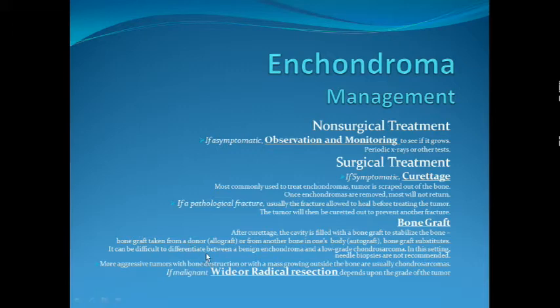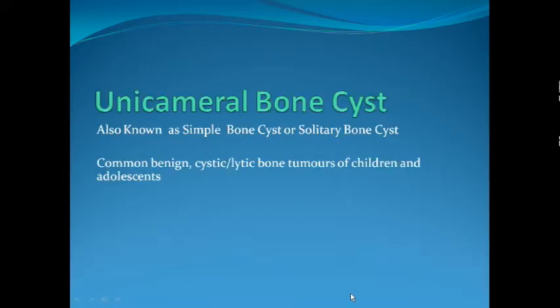The bone graft can be taken from a donor, when it forms allograft, or it can be taken from another bone in the same patient's body, autograft. We can also use bone graft substitutes like hydroxyapatite, bone cement, etc. Very rarely we encounter a very aggressive tumor with bone destruction, and these are usually those enchondromas that have undergone malignant transformation to become chondrosarcomas, and hence they need wide or radical resection depending upon the grading of the tumor.